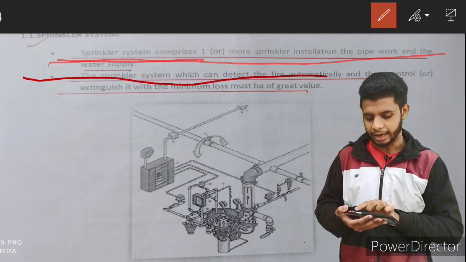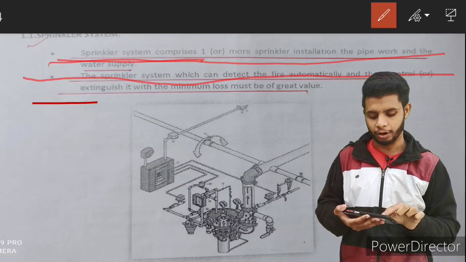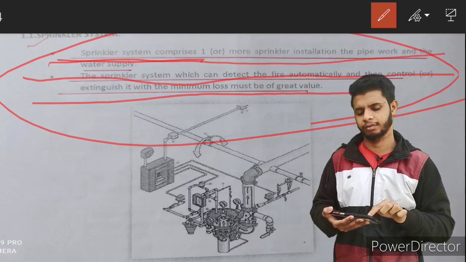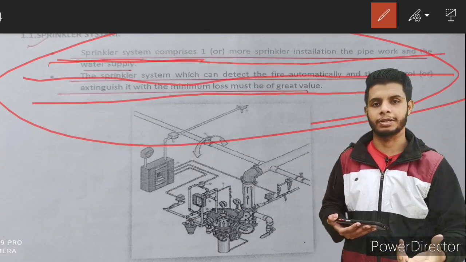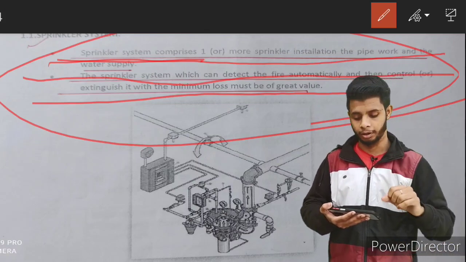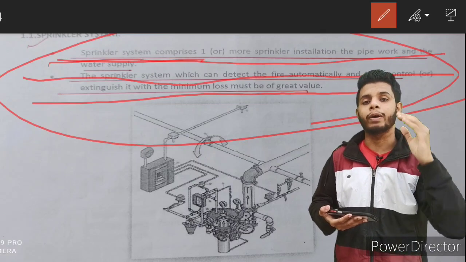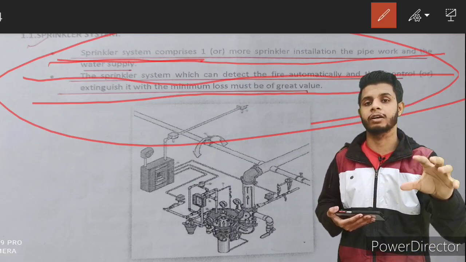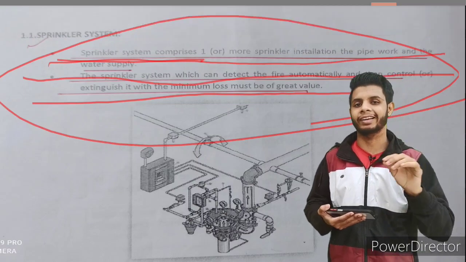The second point is that the sprinkler system can detect the fire automatically and then control and extinguish it with minimum loss of value. A fire sprinkler can detect the fire very easily. I will show you how they detect the fire, and they will try to extinguish the fire within the minimum duration of time. That is the purpose of the fire sprinkler, and why we use them in practical applications.